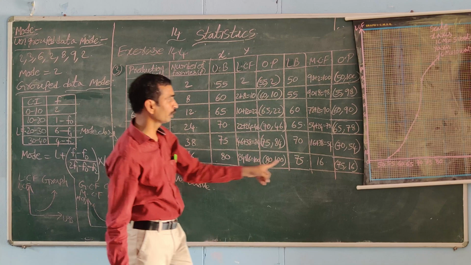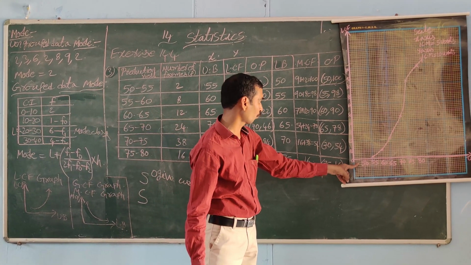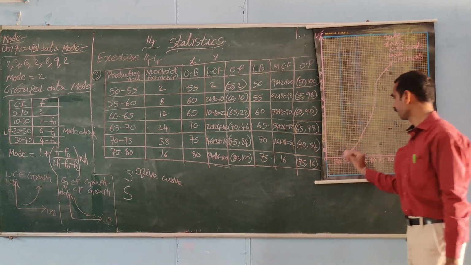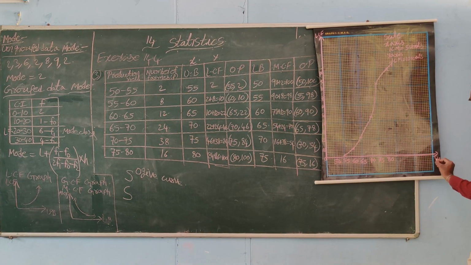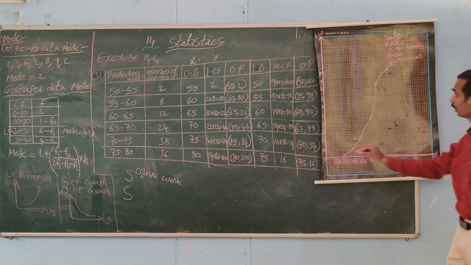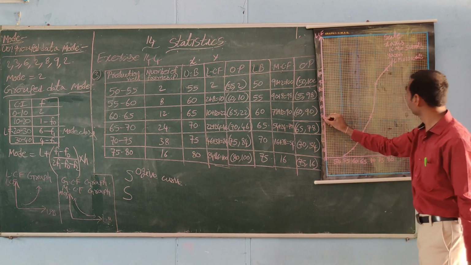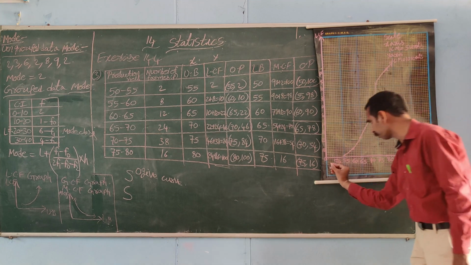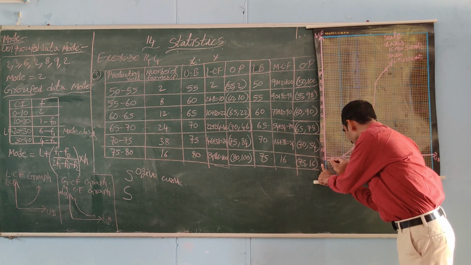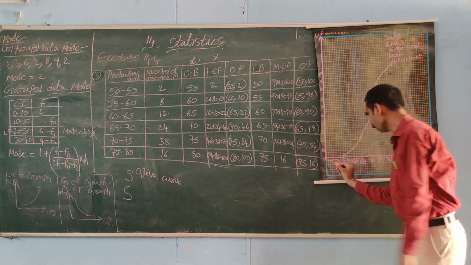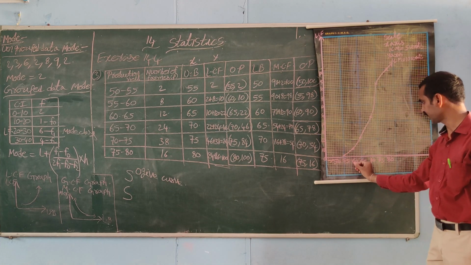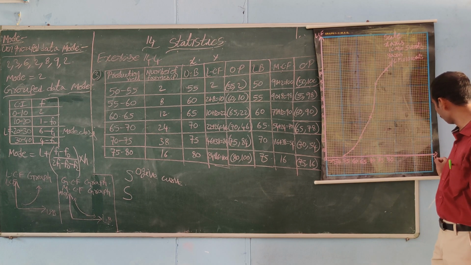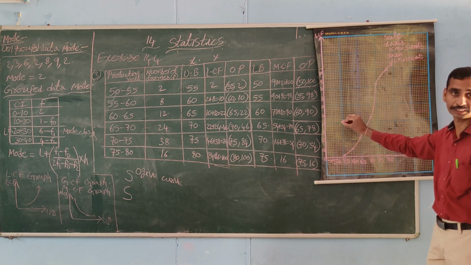Using these ordered pairs we are drawing the graph. First we can do the LCF graph. In the LCF graph we take upper boundary on the x axis and LCF on the y axis. On the x axis 1 centimeter is equal to 5 units. Here I am starting with 50. Then we can keep an arrow mark. 50, 55, 60, 65, 70, 75, 80. Like this we take upper boundary on the x axis.